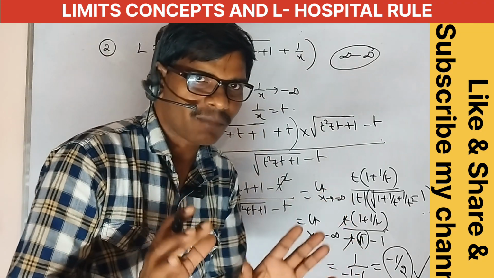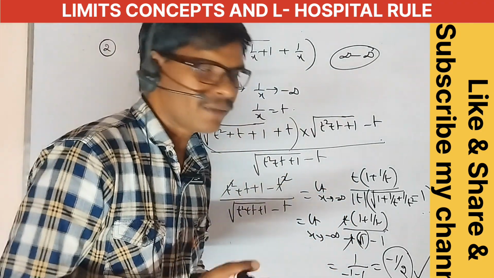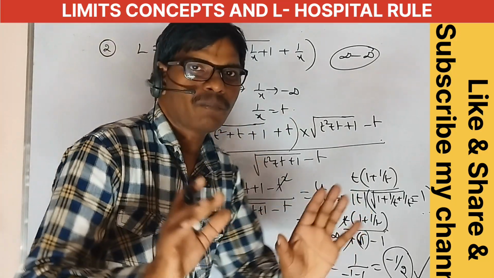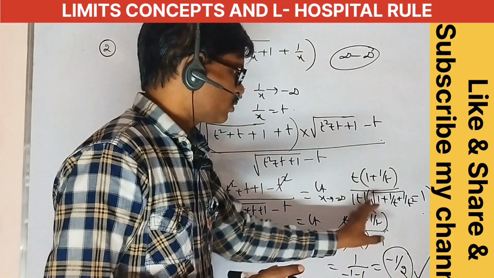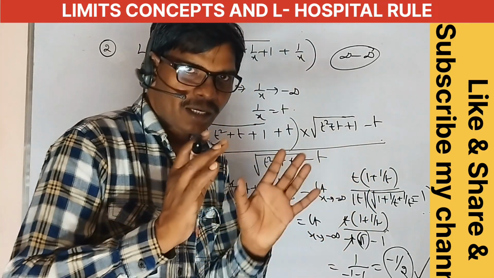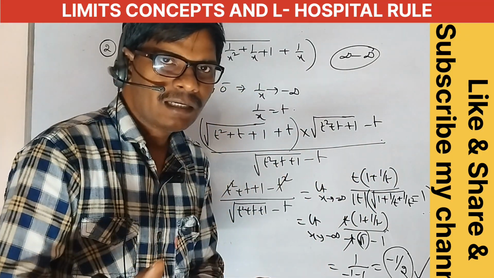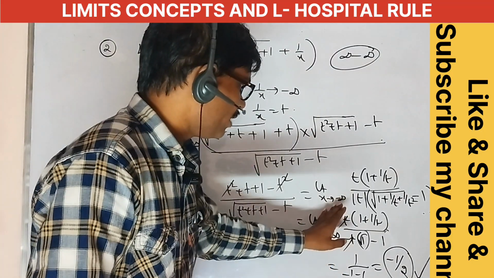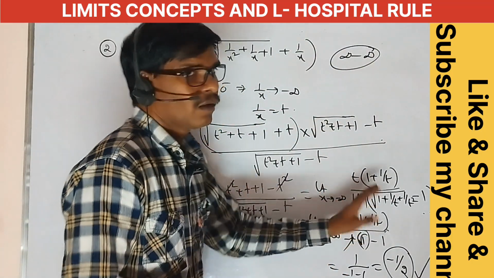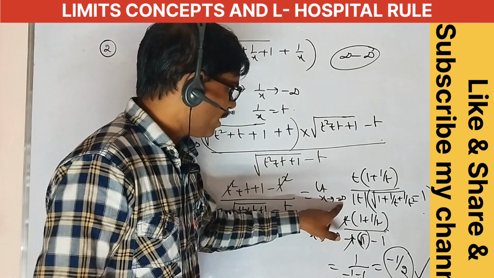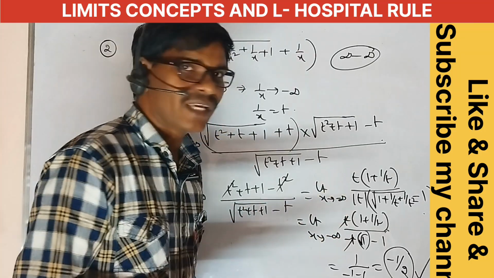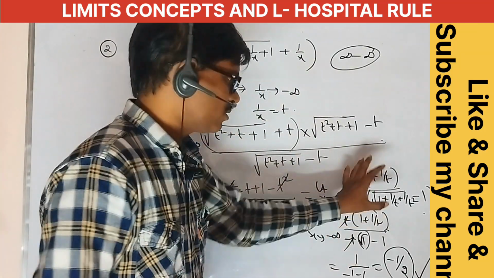Minus 1 is common here, mod t only common. Mod t here, for negative infinity, means minus t. For positive infinity, it is only positive t. Understand this one, this is a very important concept. In root of anything, when t tends to infinity or minus infinity, you have modulus of t common. For minus infinity, you have minus t, and for plus infinity, you have plus t. This you have to understand.